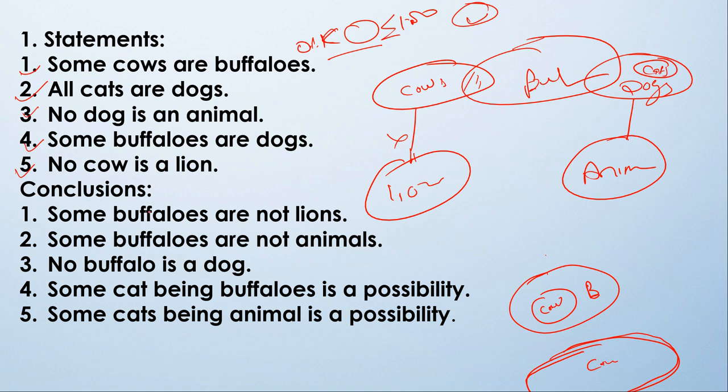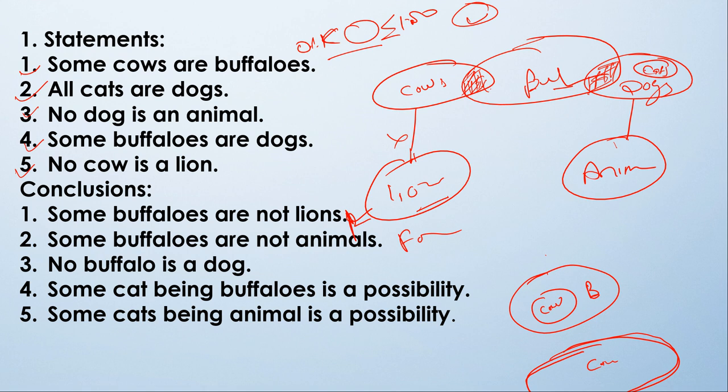Now come to our conclusions. Some buffaloes are not lions. Here is buffaloes and here is lions. So this part of buffalo, those are cows also. This part will never be lions. So yes, this conclusion is following. So this is a true conclusion. Now come to the second: some buffaloes are not animals. So this part of buffalo, those are dogs. This part will never be animal. So yes, this is also following. This is following, and this is also following. No buffalo is a dog.